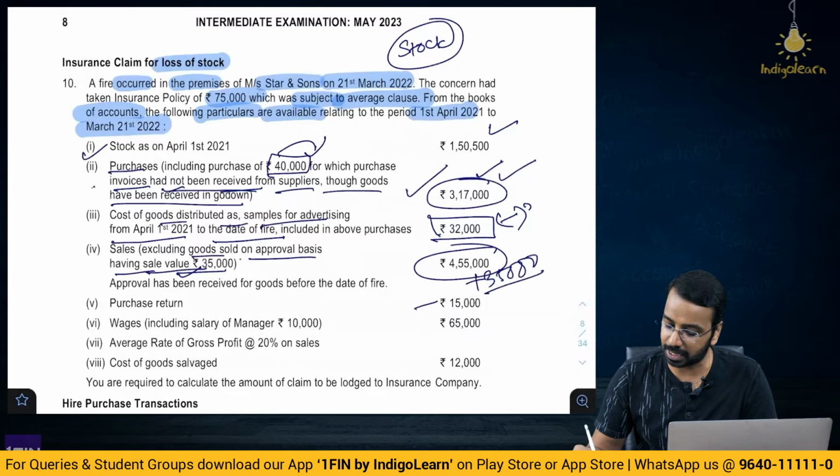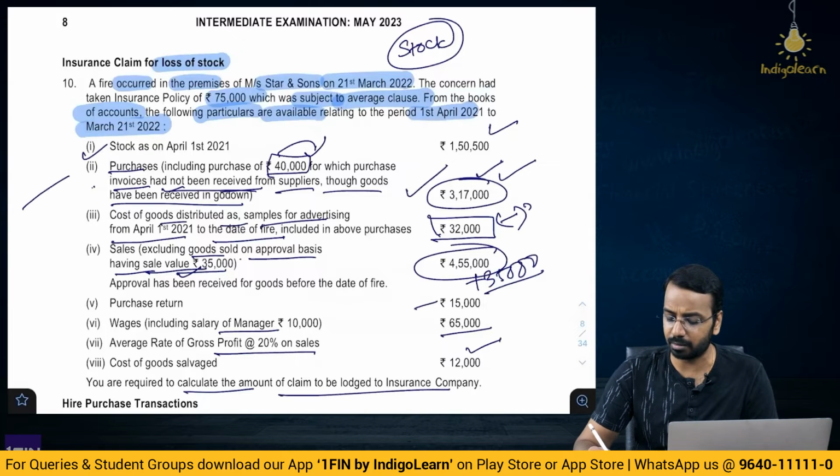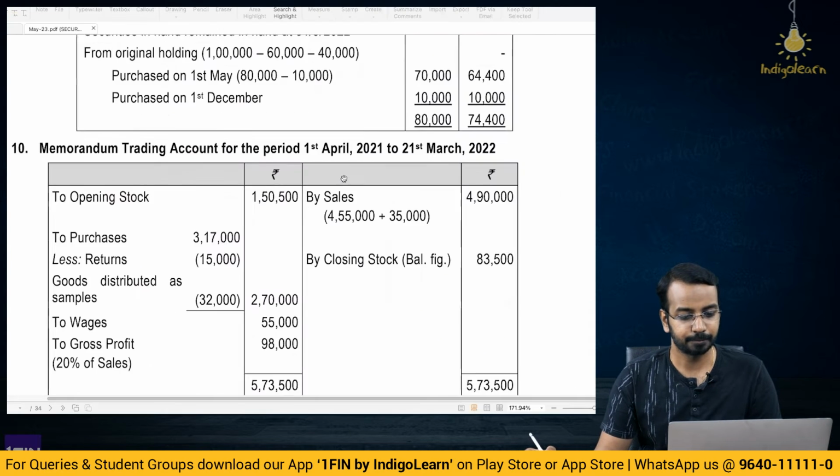Wages including salary of manager 10,000, 65,000. Average rate of gross profit 20% on sales. That is given, and cost of goods salvage is 12,000. You are required to calculate the amount of claim. So very simple, prepare a memorandum trading account, take the opening stock, take the purchases, sales, adjust expenses, gross profit, and whatever is the balancing figure will be your closing stock. So let's have a look at it.